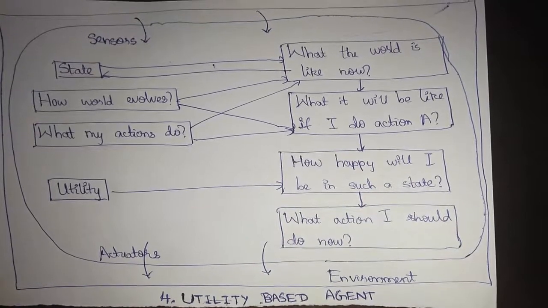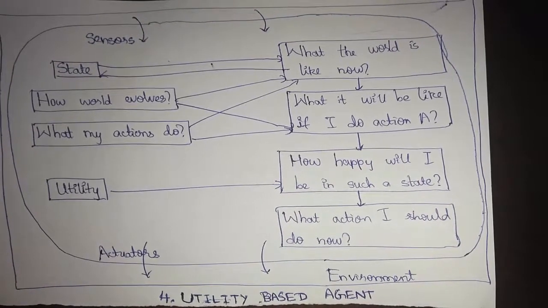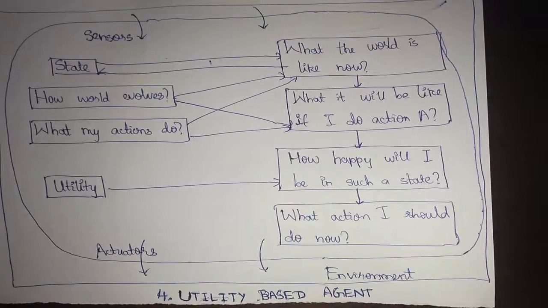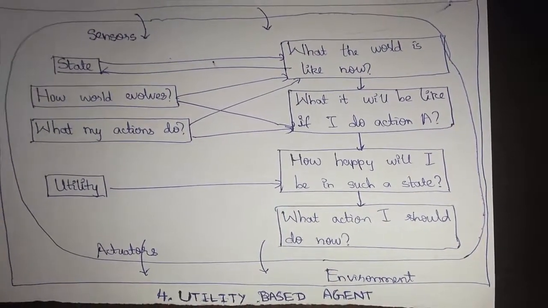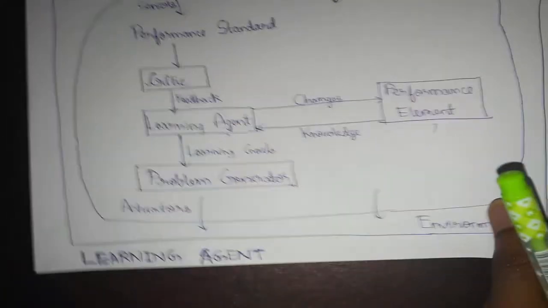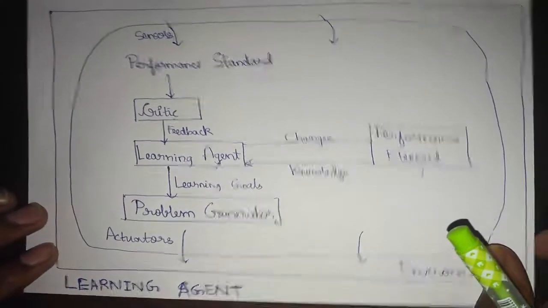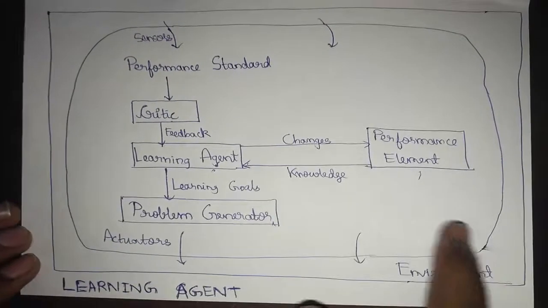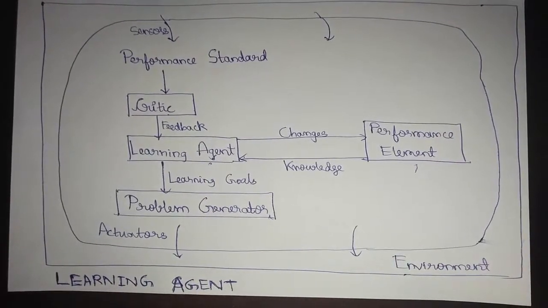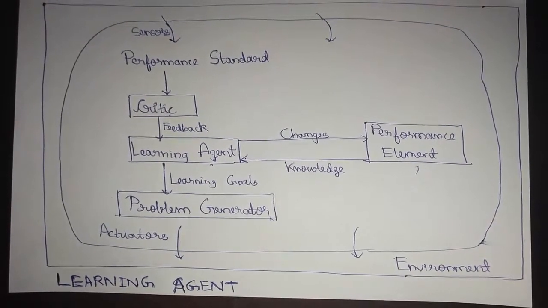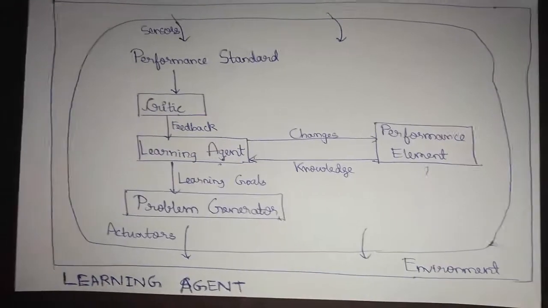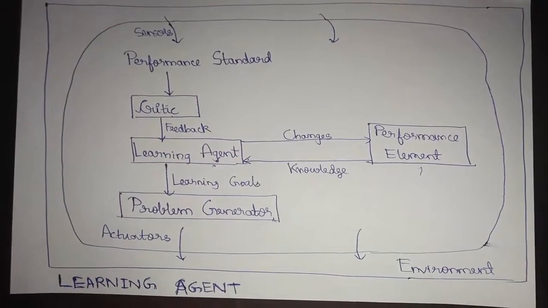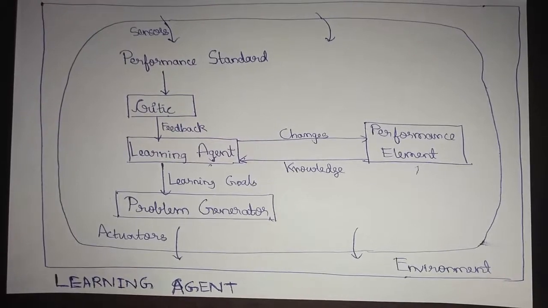All right, so let's go to the learning agent, which is another type of agent similar to an intelligent agent, not a subtype of an intelligent agent. Subtypes of intelligent agents are the goal-based agent, utility-based agent, simple reflex agent, and also the model-based reflex agent. And a learning agent is another type of agent which is different from an intelligent agent.